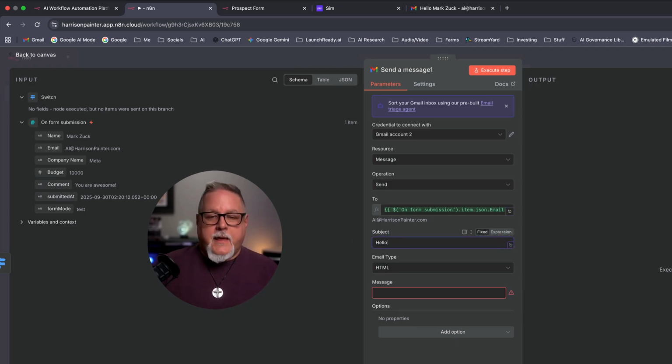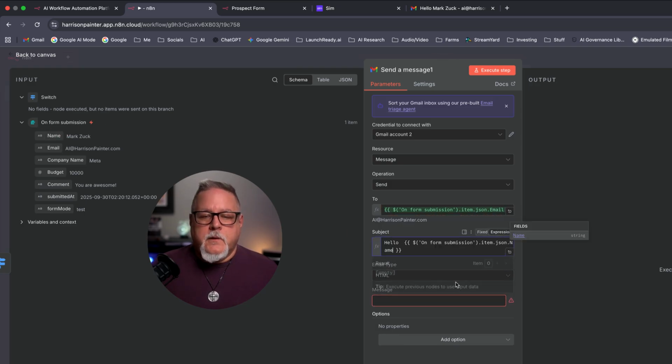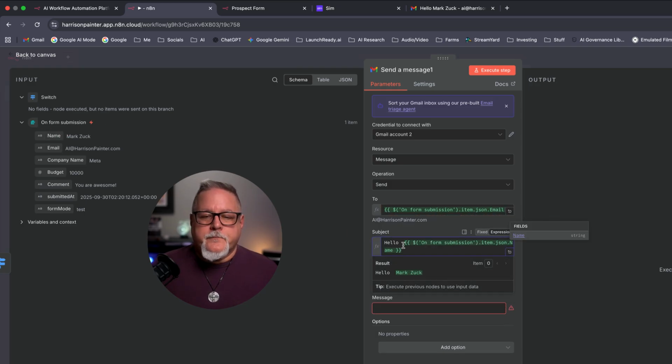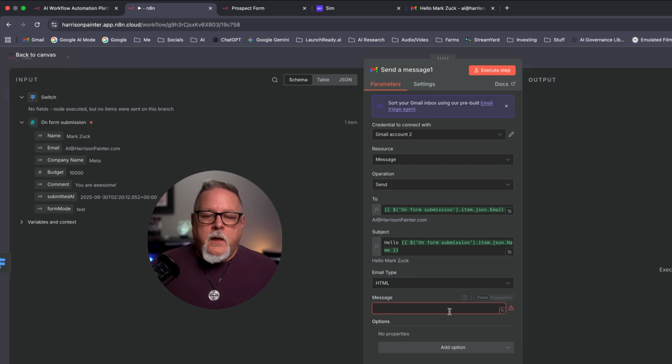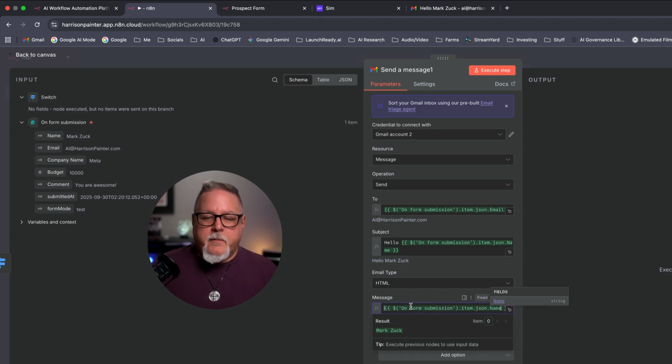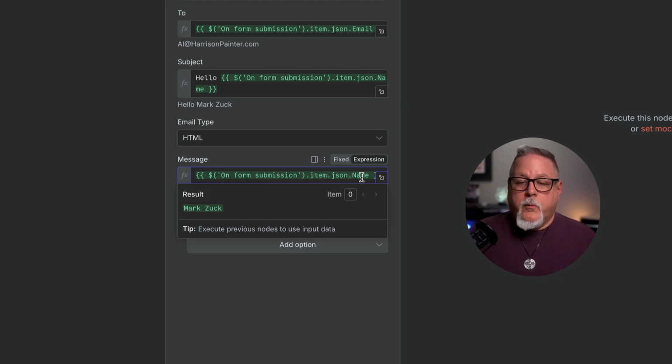Let's do the same thing we did before, hello, and their name. So we're just going to grab that, put that straight in here. Too many spaces, so we're going to leave 1 space there. And then what we want to say in the message. So in this case, again, let's grab the name, have that start in the message, and then we can put whatever message in here that we want.